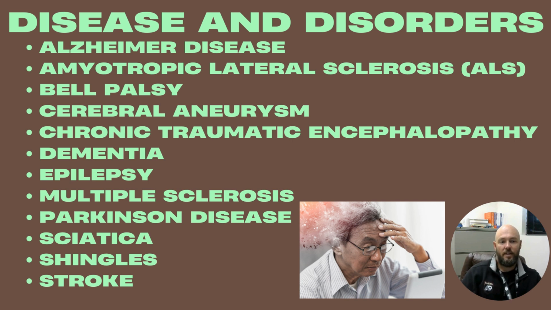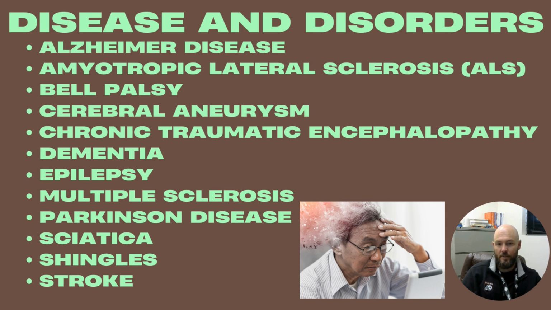Chronic traumatic encephalopathy, also known as CTE. This is what athletes get, like football players, hockey players, anybody who's getting hit in the head a lot, boxers. They'll have all kinds of symptoms like memory problems, cognitive impairment, mood or behavioral disorders. Unfortunately, this isn't diagnosed until after they die and we do a brain autopsy.